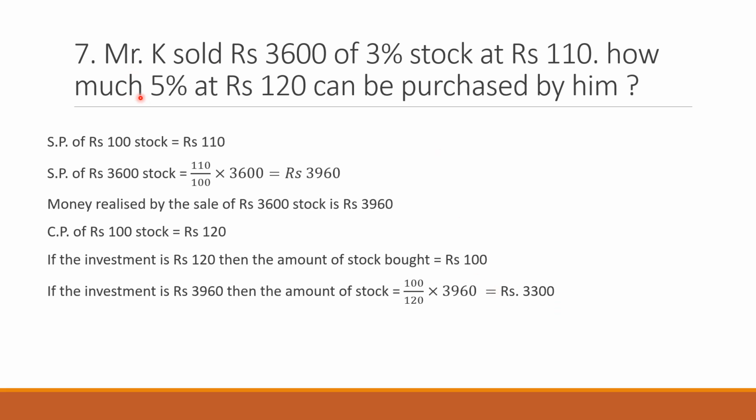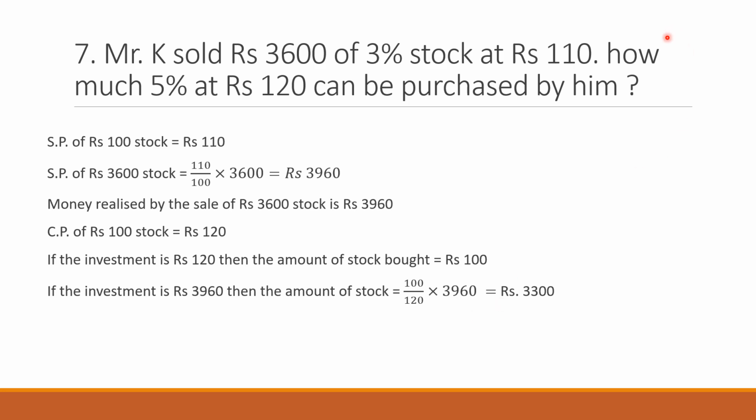Now this is the final answer, but I would like to tell you one thing in the second part of the question. He is asking how much stock will you buy. So what is to be calculated is to be kept on the right hand side of the statement. Now investment, this much is the investment, and similarly here this is also the investment. So investment will be towards the left hand side of the statement. If investment is 120, then amount of stock bought is 100, and if investment is this much, then the amount of stock bought will be this much. In the previous questions they were asking you how much money will you get or how much money will you spend, but here the investment is given to you and you have to calculate the amount of stock.